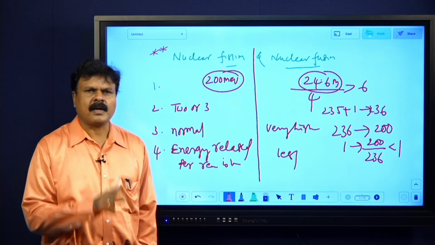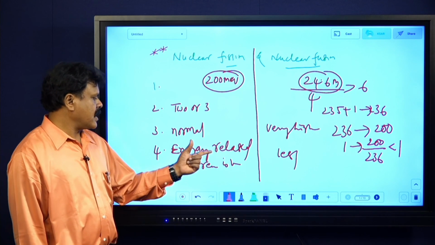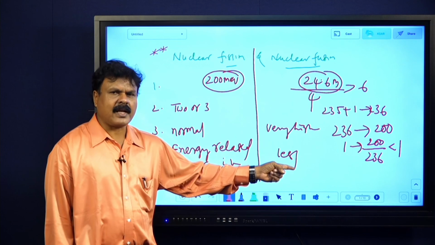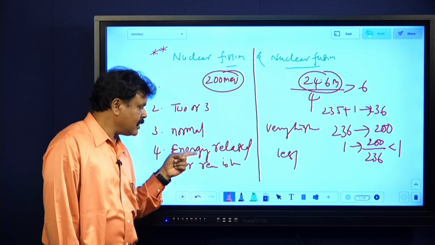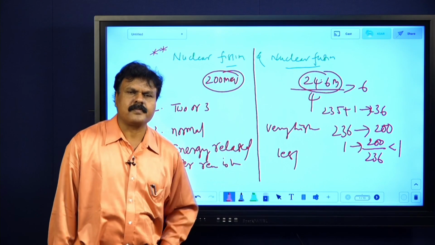Fusion is powerful. So split this into two points. Energy released per reaction here is high, here per reaction is less. Energy released per nucleon is less here, and here per nucleon more.